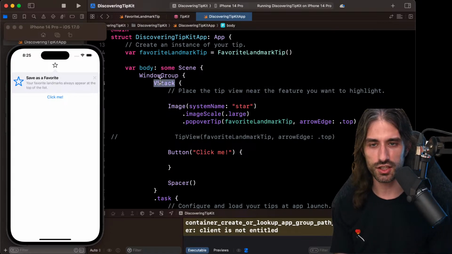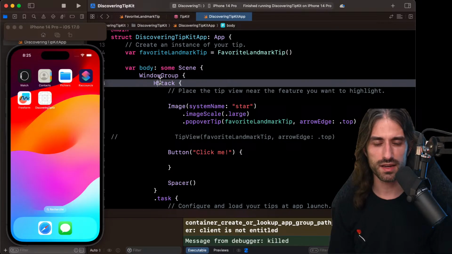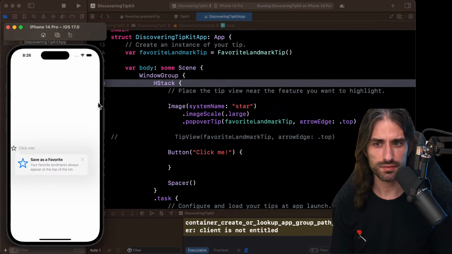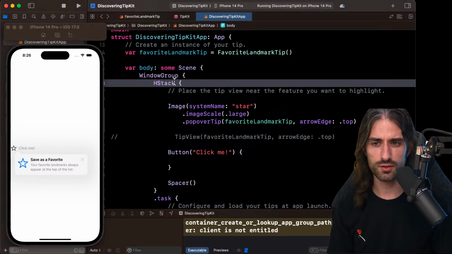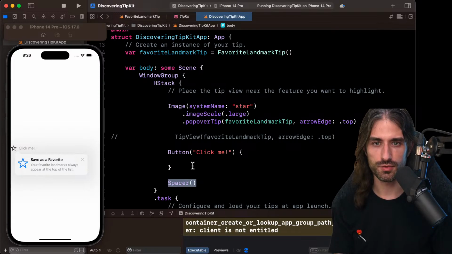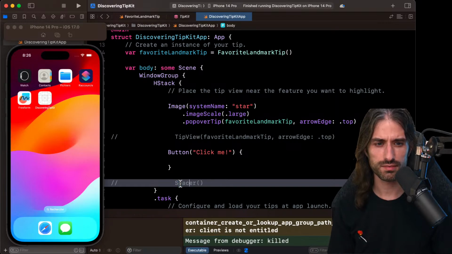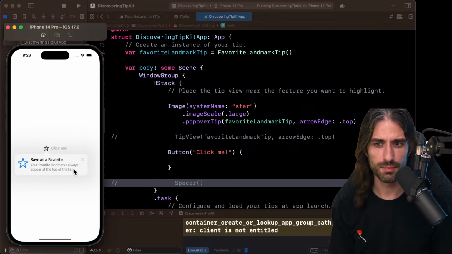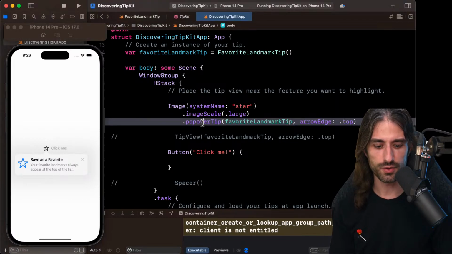Because let's imagine that I change my VStack to an HStack. You can see that if I put it, and I would like it to be centered, how do I center in an HStack? Oh, it's because of the spacer. Okay, so if I just get rid of the spacer, perfect. Let's imagine this is in the navigation bar, for instance. We have the tip working as we expect, and with the popover.